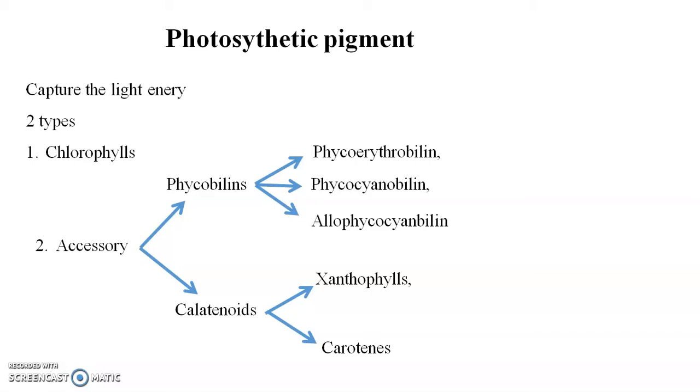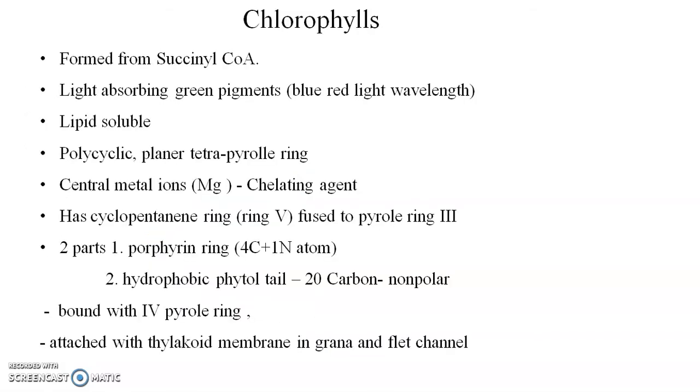Phycoerythrobilins you read about in the red algae. Phycocyanobilins you read about in the cyanobacteria. Due to this pigment, the blue-green algae are blue in color. Allophycocyanobilins are the third type. Then carotenoids are of two types: xanthophylls and carotenes.